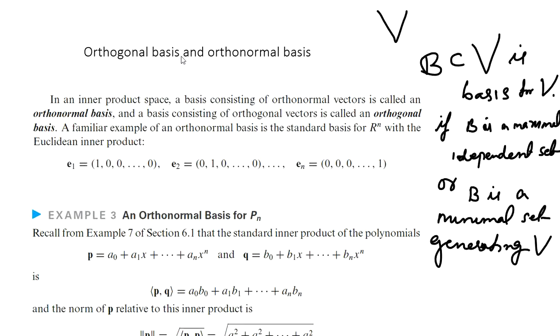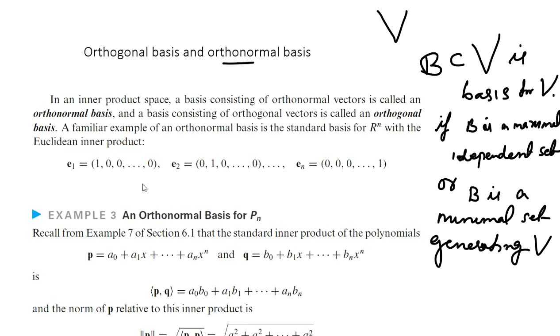And a basis is said to be an orthonormal basis if all the vectors in the set are of norm 1. Mutually orthogonal vectors of norm 1 in a collection forming a basis is called an orthonormal basis.